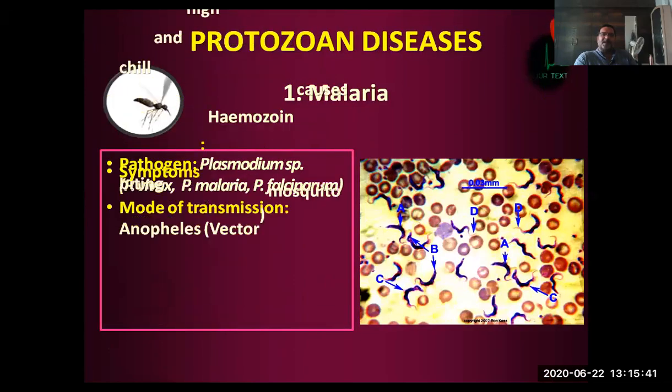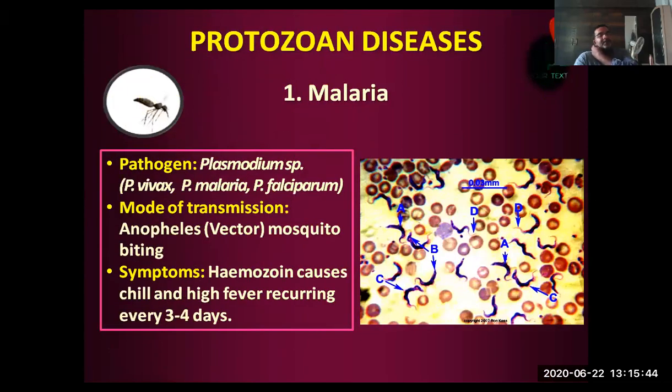Now, let's move towards the protozoan diseases, malaria. The pathogen is Plasmodium species like Plasmodium vivax, Plasmodium malariae, Plasmodium falciparum. Mode of transmission: the vector is the female Anopheles mosquito. The female Anopheles mosquito has the habit of sucking blood from human beings. When it sucks blood from the patient, the stages enter the mosquito, and when it bites a normal person, after completing sexual reproduction, the sporozoites formed will enter the human being.